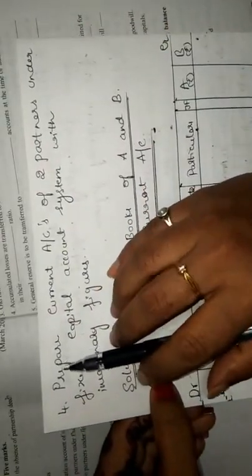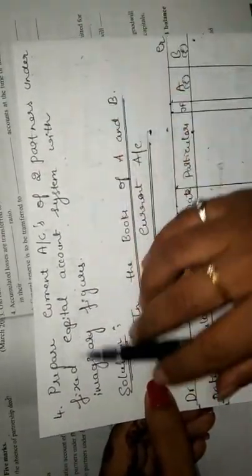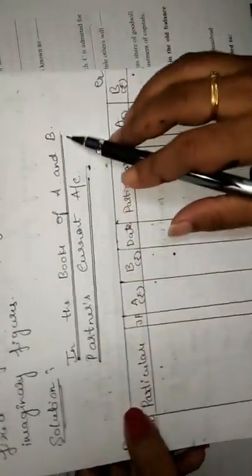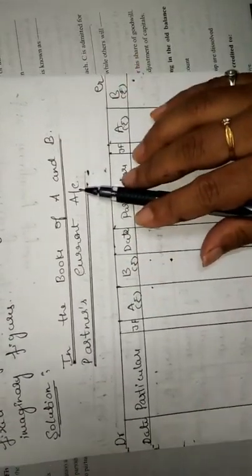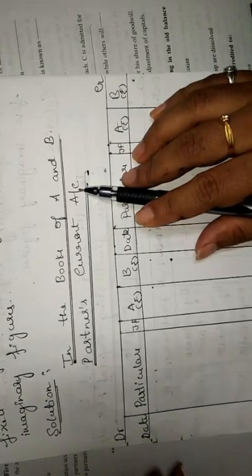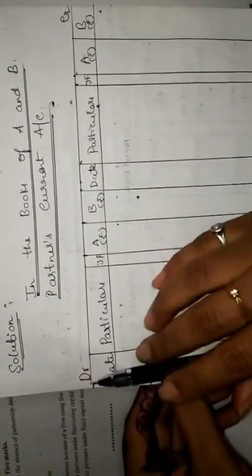So this is the format of the fixed capital method; the same format you have to follow. In the books of A and B, I have taken two partners, A and B. The title of the account is partners' current account, then debit and credit on both sides, then date, particulars, JF, A and B, below that rupees, again date, particulars, JF, A and B, below that rupees.